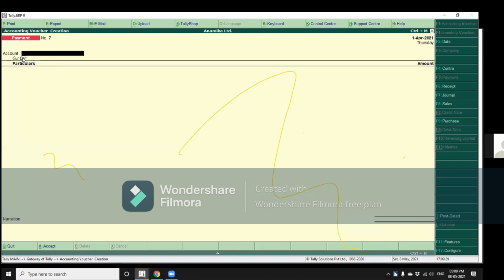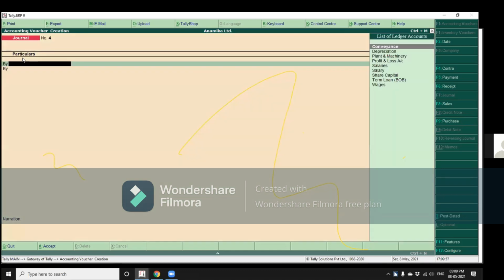Enter. And once we get here, accept, we land on a fresh voucher, where again you can repeat the entire process. But as I said, these vouchers are similar in their format, but there is one difference when it comes to the journal voucher. So let me just open the journal voucher with F7, which is its shortcut key.